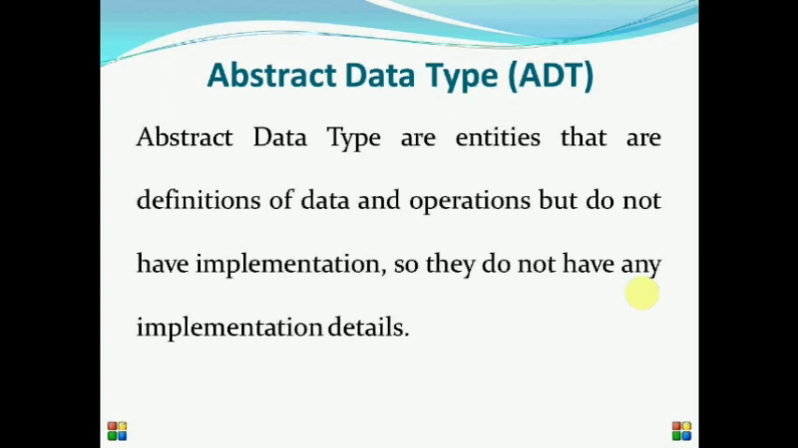So abstract data types are entities that are definitions of data and operations but do not have implementations. So they do not have any implementation details. We will be talking about a list of data structures in this course. We will be talking about them as abstract data types, and we will also be looking at how to implement them.